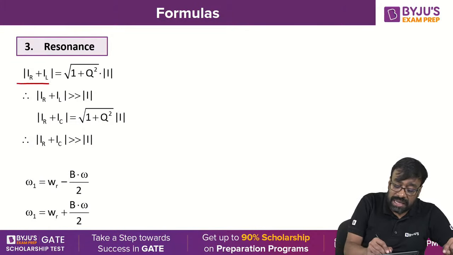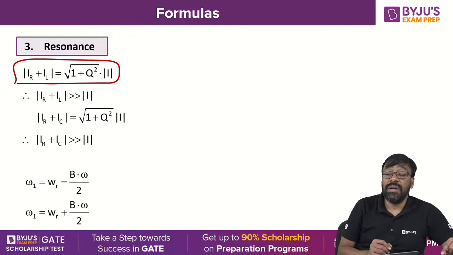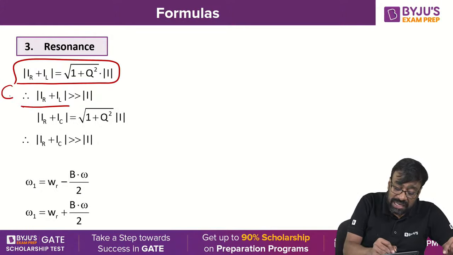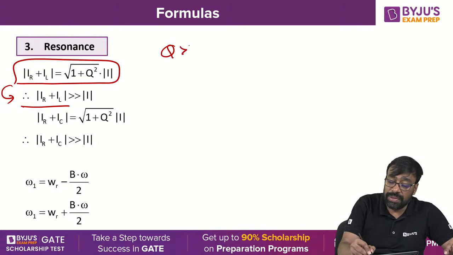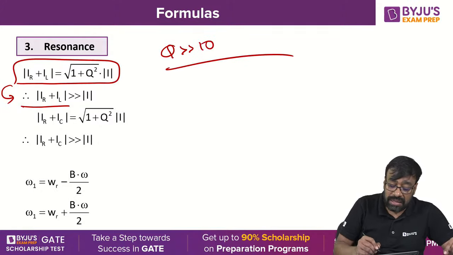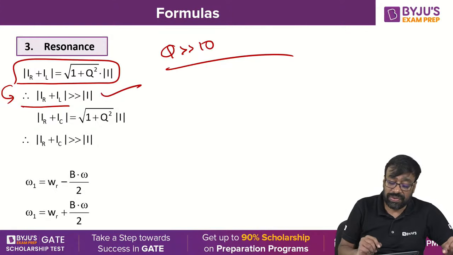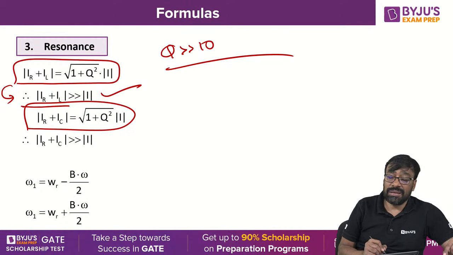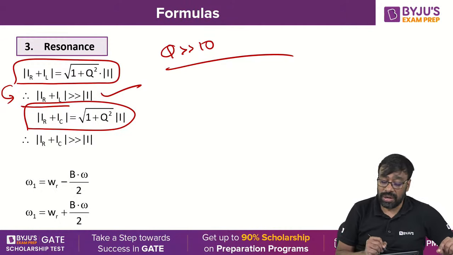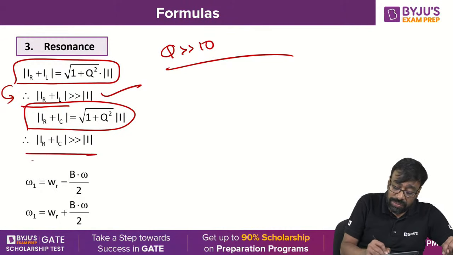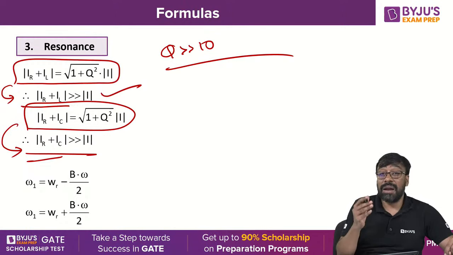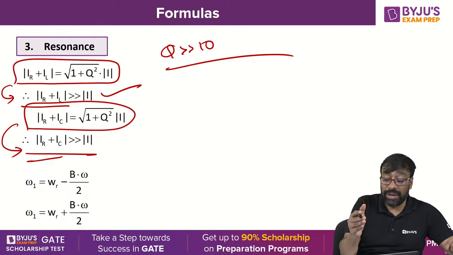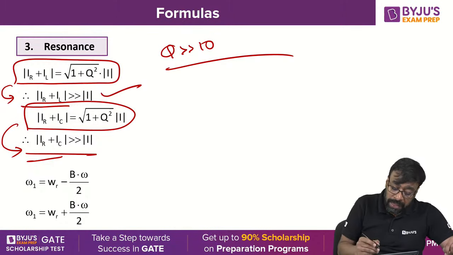Similarly, IR plus IL becomes root of 1 plus Q square into I. Therefore, because the quality factor is very much greater than 10, the magnitude of IR plus IL is very much greater than I. Similarly, IR plus IC is root of 1 plus Q square into I, so the magnitude of IR plus IC is very much greater than I.